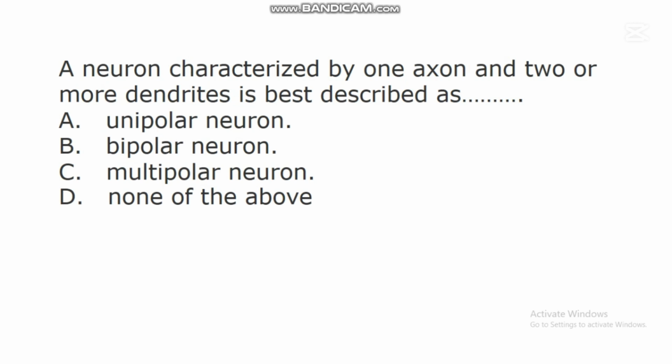In this question, the correct answer is C. Multipolar neuron. A multipolar neuron is that neuron that possesses one axon and two or more dendrites in it. Those neurons characterized by one axon and multiple dendrites in them are best described as multipolar neurons.